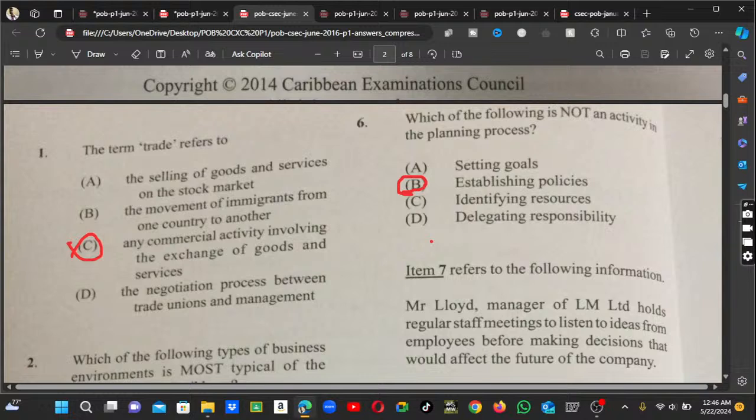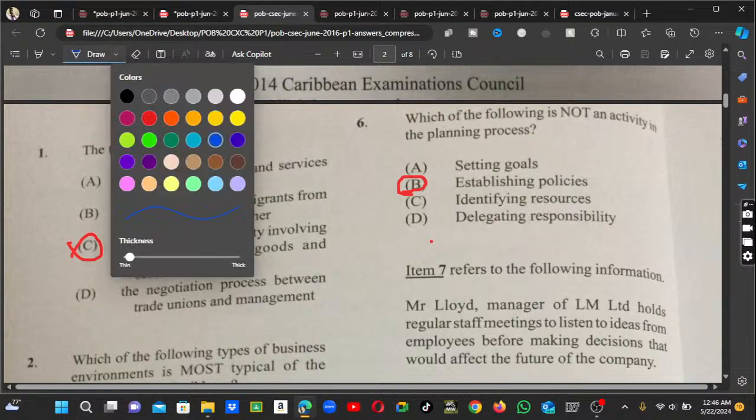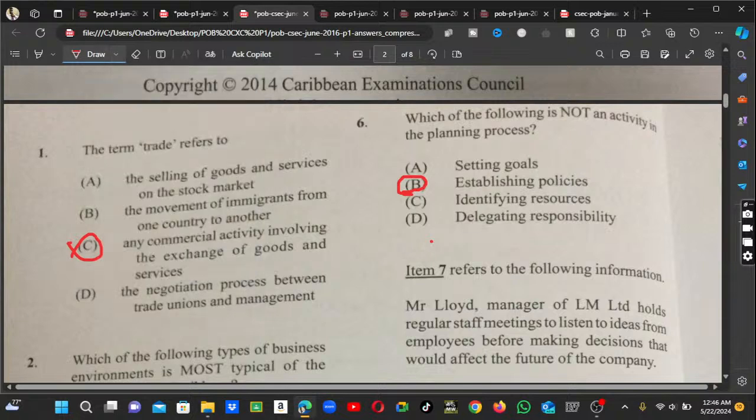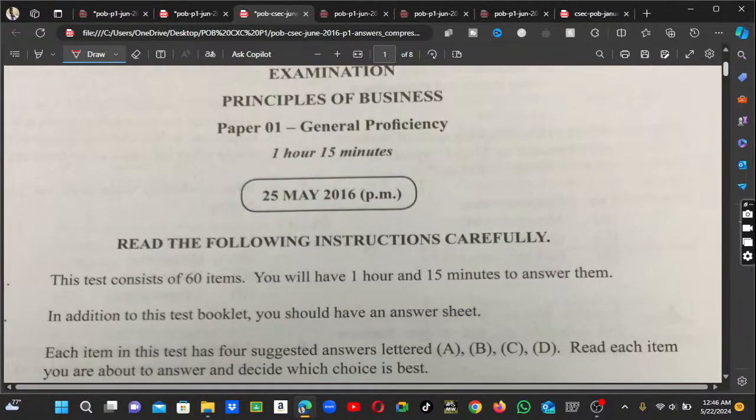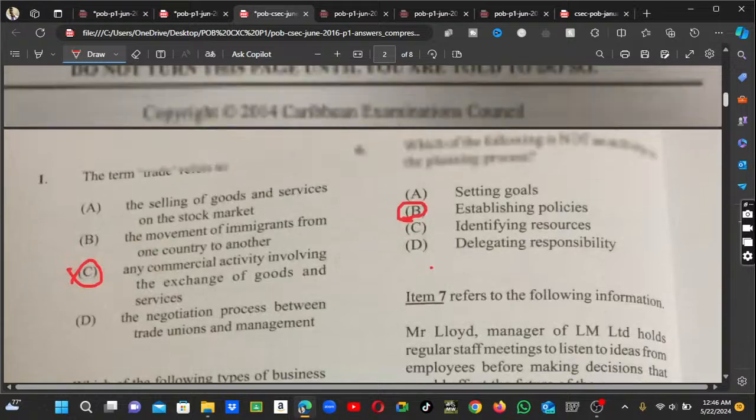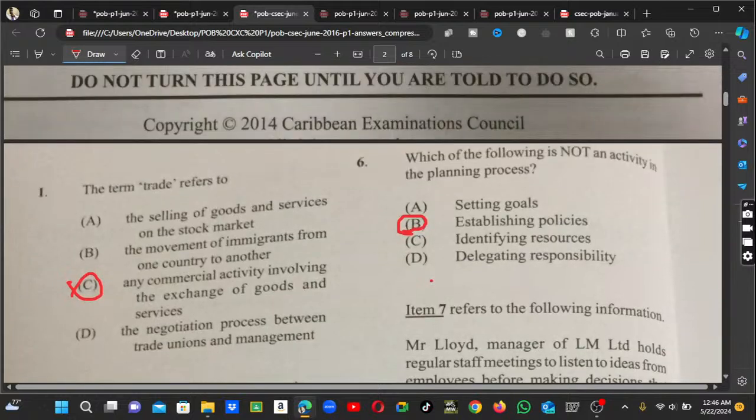Alright, so this one is a repeated one. We're talking about the term trade. Remember, guys, this is 2016 now. Let me show you which paper this is. This is 2016, see? And these papers are still repeated. They mention that the term trade refers to, and we know that trade refers to any commercial activity involving the trade of goods and services. So this is a repeated one, right?